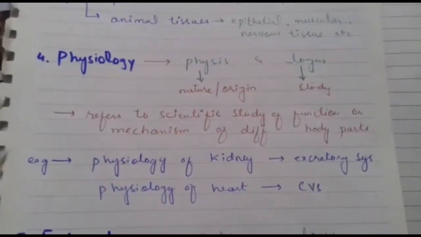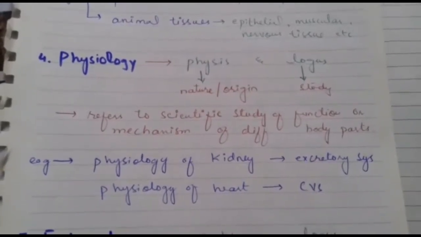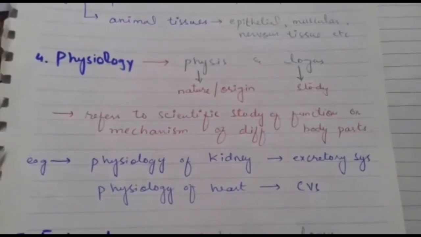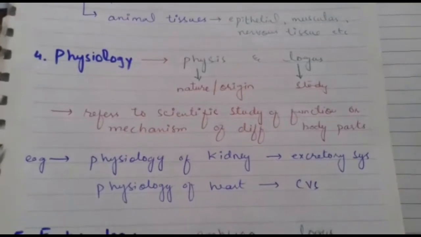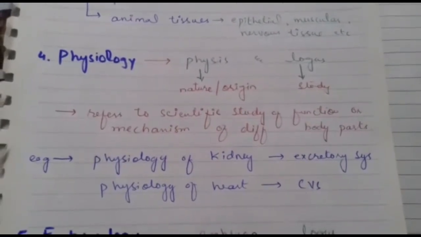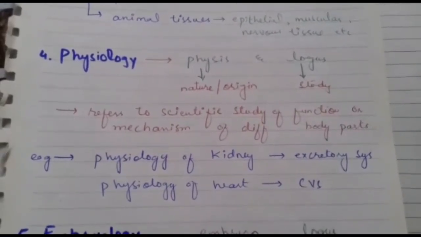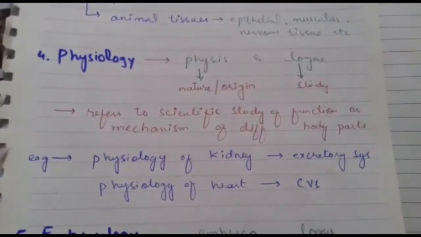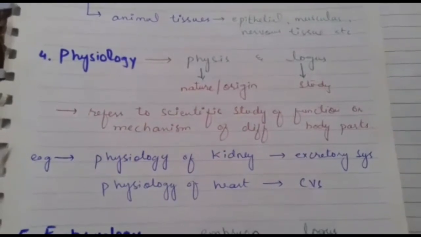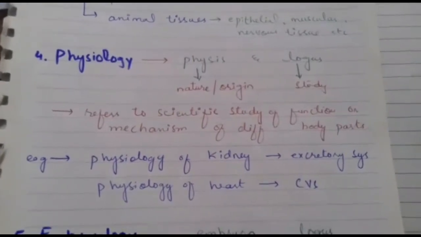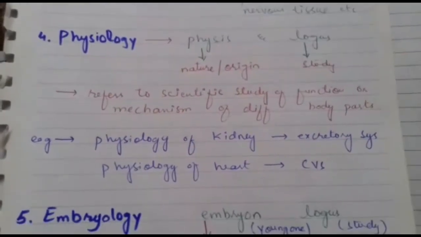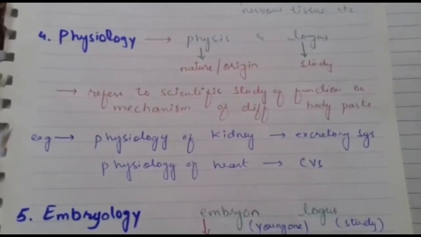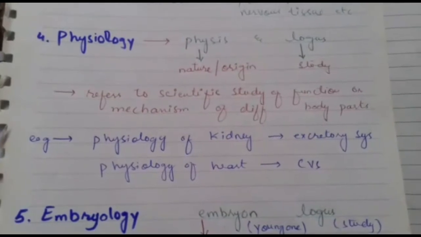For example, if you look at the external body parts of a human being, hands perform a different function than feet. Similarly, if you look at the internal body parts, the kidney performs a different function than the heart. The heart performs a different function than the lungs. The lungs perform a different function than the stomach. As we know, the kidney is associated with excretion, or removal of waste from the body.